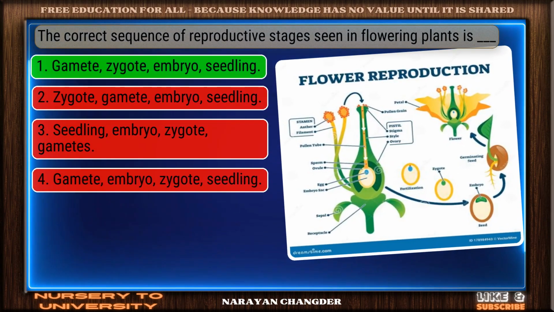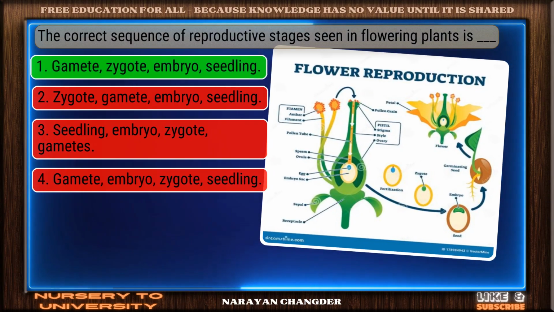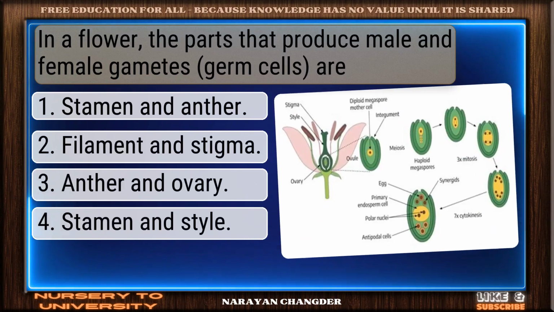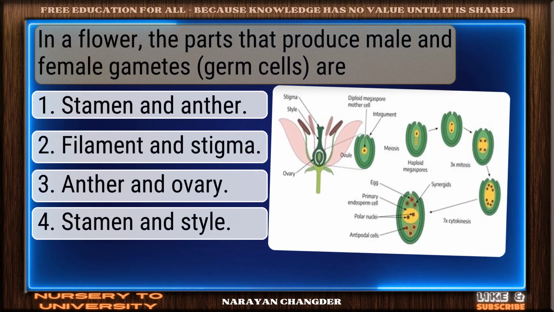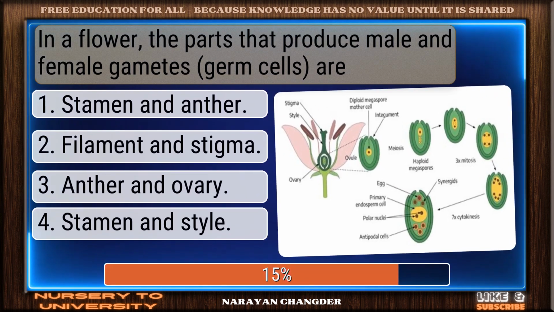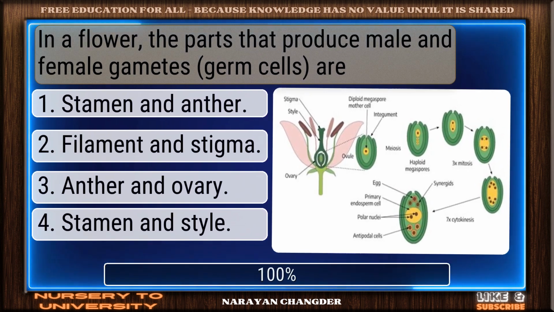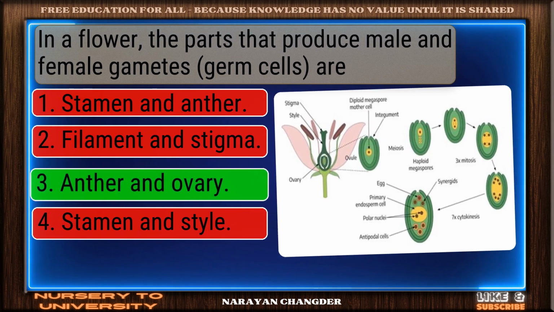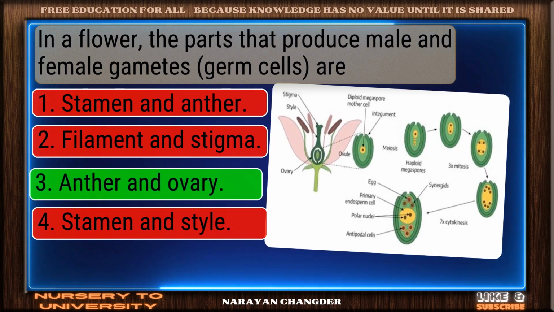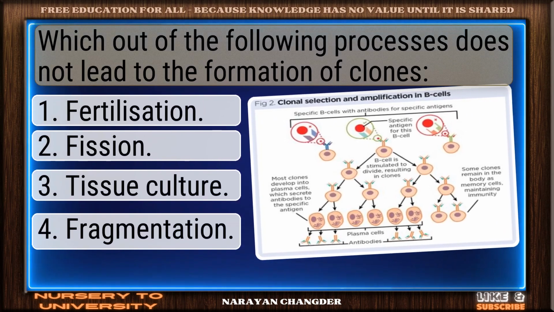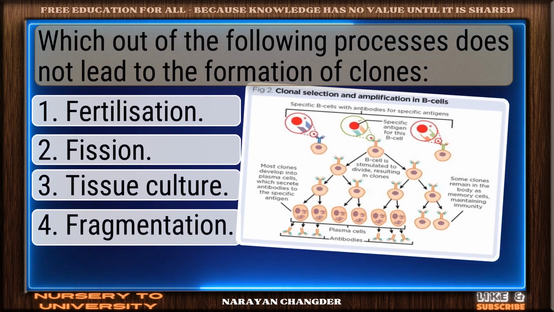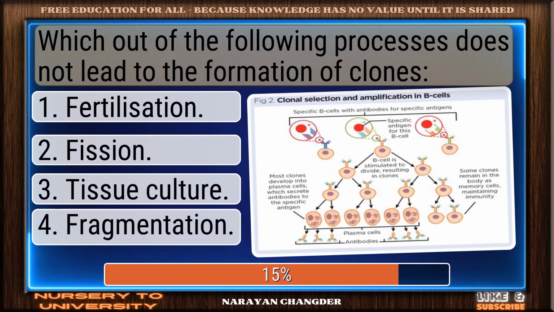Good thinking. Gamete, zygote, embryo, seedling is the right answer. In a flower, the parts that produce male and female gametes are. Valid point. Anther and ovary is true. Which out of the following processes does not lead to the formation of clones?